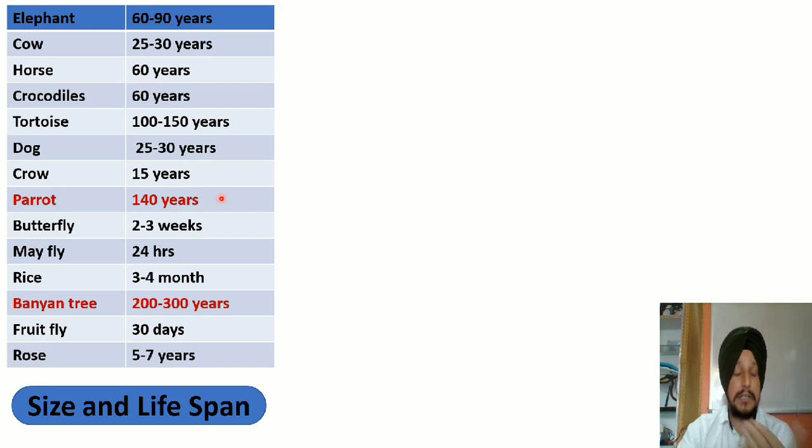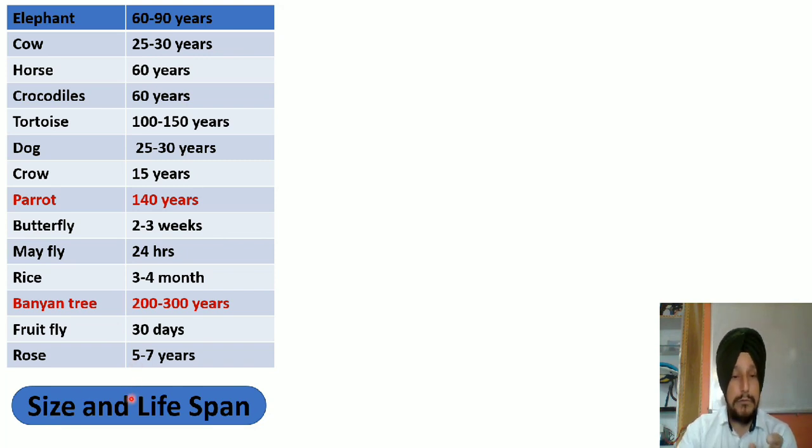या हम कह सकते हैं 120 ईयर से लेकर 140 ईयर तक लाइफ स्पेन पैरेट की डिफरेंट स्पीशीज का रहता है. तो पैरेट्स have a quite longer lifespan. So these differences in the lifespan of different organisms, irrespective of their size, indicate that there is no exact relationship between the lifespan of the organism and that of its size.